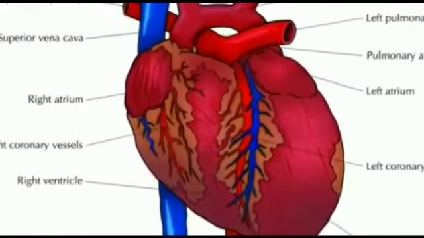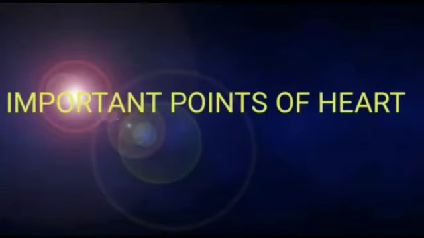That is about the structure of the heart. I repeat the main points. The location of the heart is called the mediastinum. The size of the heart is the fist of our own hand, and the shape of the heart is a pear shape.